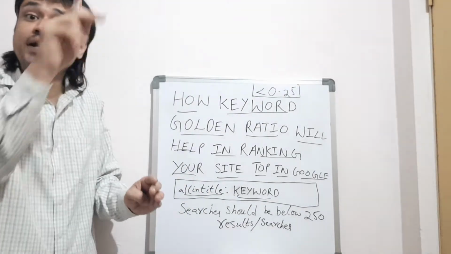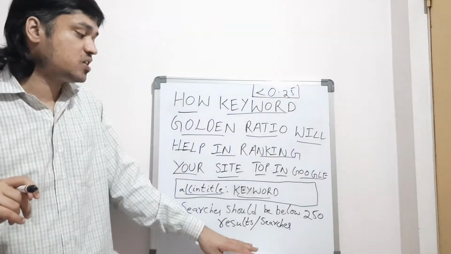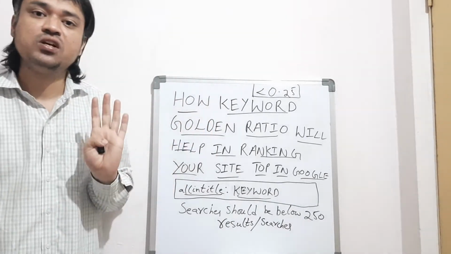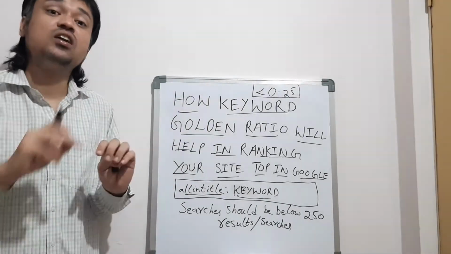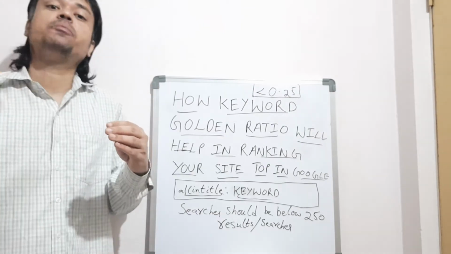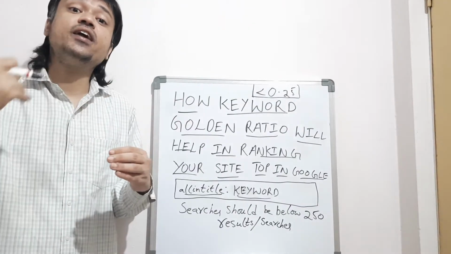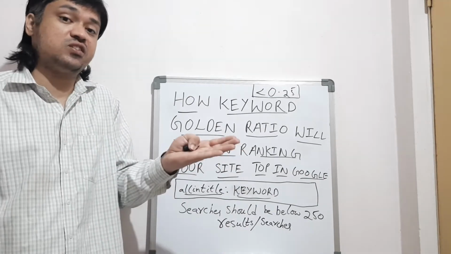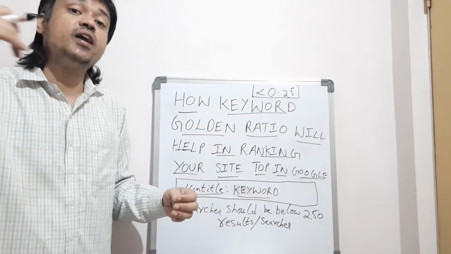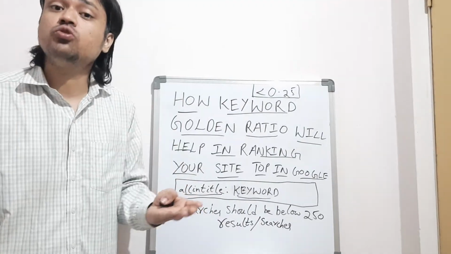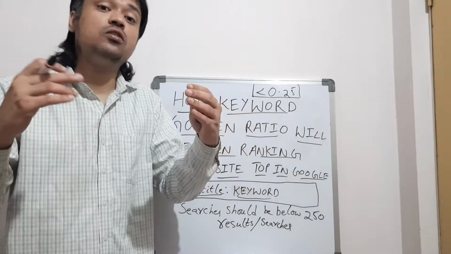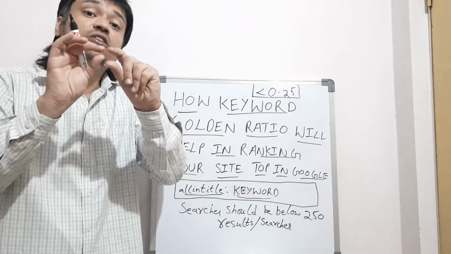So that number 12 divided by the searches for this keyword, digital marketing 2020 training in Hyderabad, which is 100. So 12 divided by 100. Result divided by searches, where searches are below 250, a long tail keyword, low competition keyword. That means 12 divided by 100 searches. Whatever value you get should always be 0.25 or below. If you get a value below 0.25, then you can easily rank that particular long tail keyword.